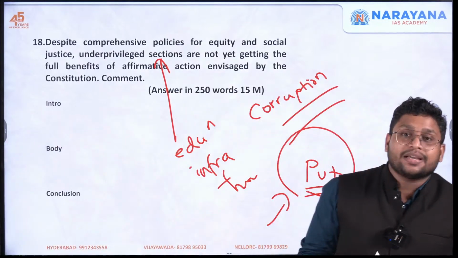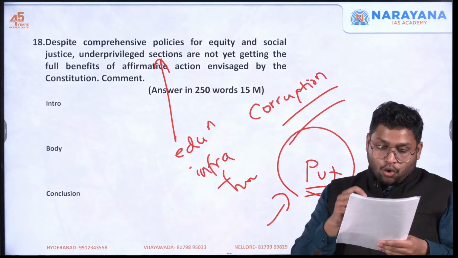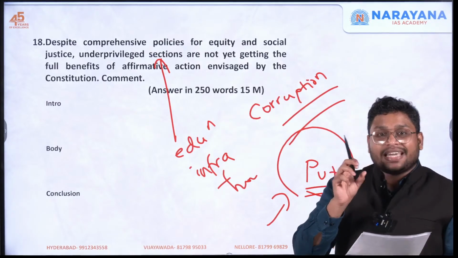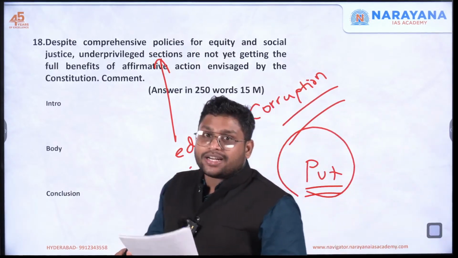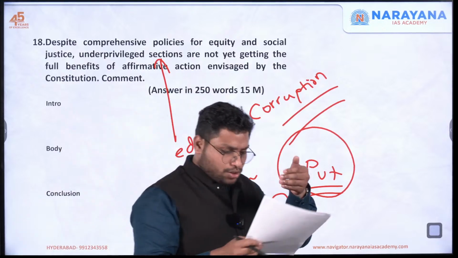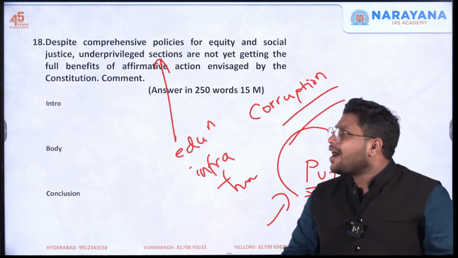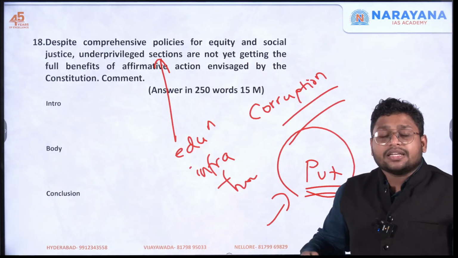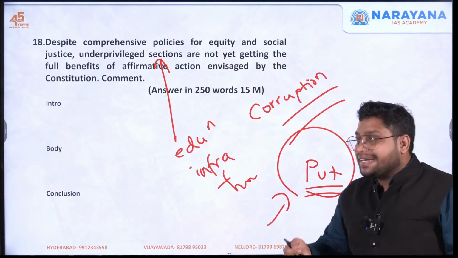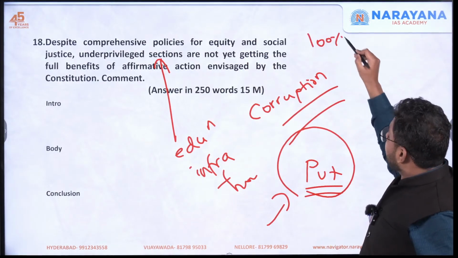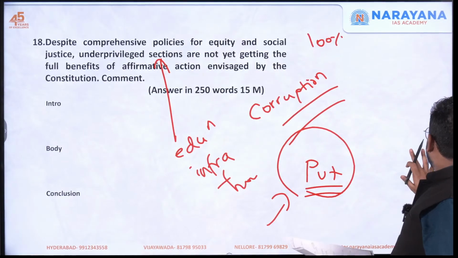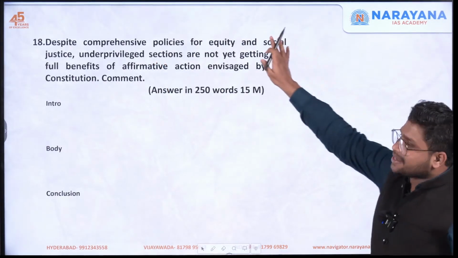The solution could be go for subcategorization, go for this creamy layer concept. Even in SC ST also, already we have creamy layer in the OBCs, so you can include that here. And you can ask that whatever schemes we are coming up with, try to focus more on implementing it at 100% level, and we can give more funding for such schemes in future. This is also you can see.